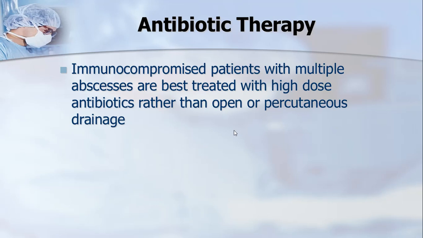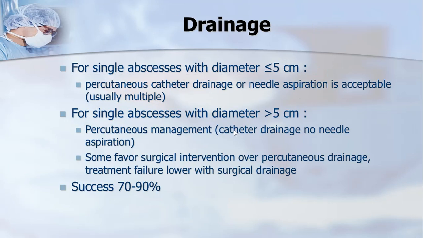So in these cases, a higher dose of antibiotics and other measures like nutritional build-up and supportive treatments are also instituted.